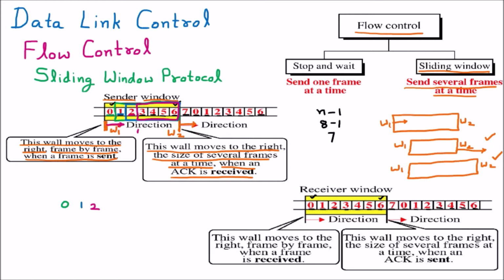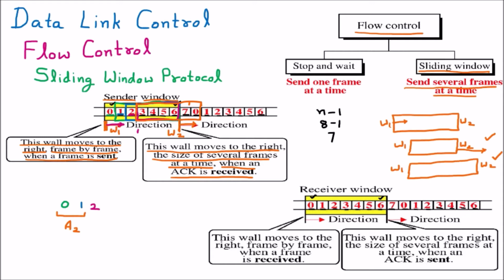Let us suppose that we have received the acknowledgement of two packets. We are assuming that A2 is the acknowledgement of these two packets. Now this wall will move two positions. So here 1, 2. The new size of the window will be this one. That means the window size is now expanded. So this is called the expansion of the window.